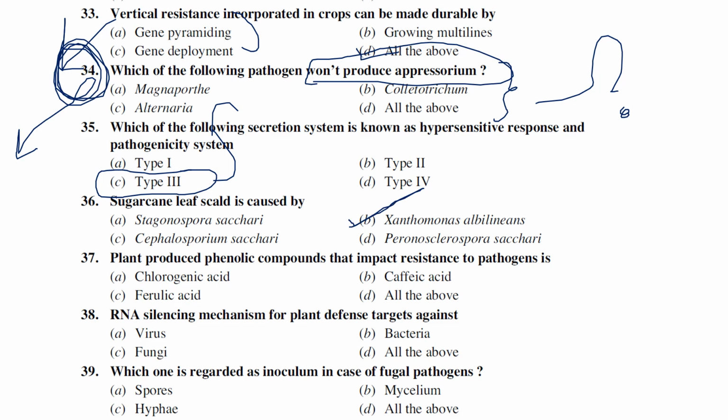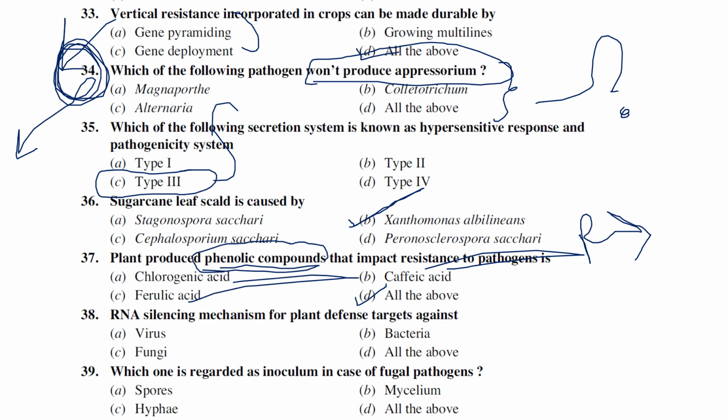Plant-produced phenolic compounds that impact resistance to pathogens are chlorogenic acid, caffeic acid, ferulic acid. The answer is all the above, because one of the toxins produced by rice blast, pyriculol, can be detoxified by chlorogenic acid and ferulic acid. The compounds I have mentioned, chlorogenic acid, caffeic acid and ferulic acid, are all phenolic compounds which act against pathogen toxins. So the answer is all the above.